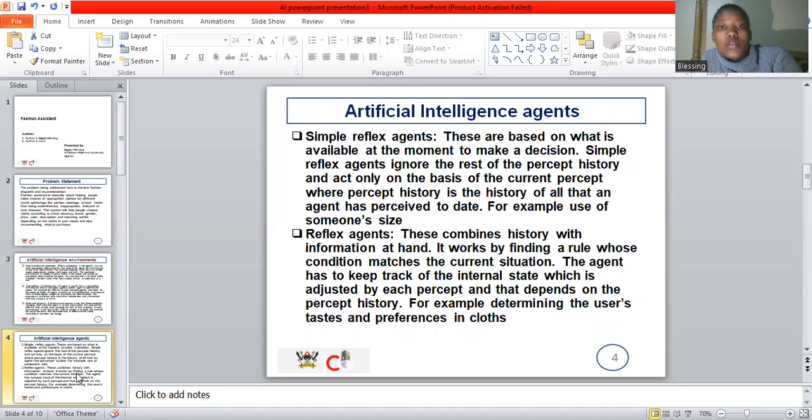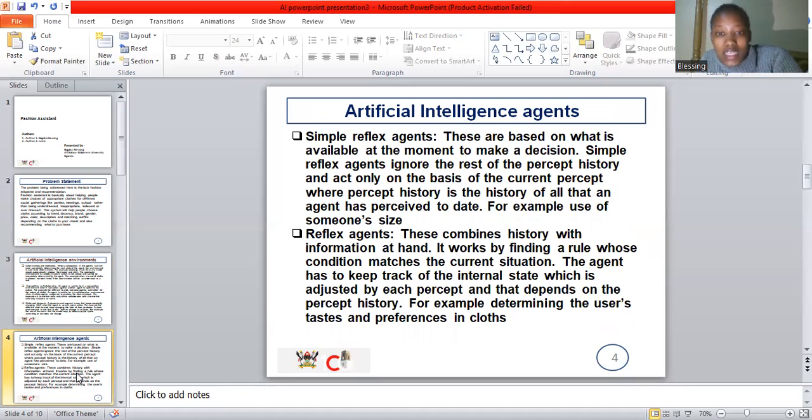Secondly, I'm going to talk about artificial intelligence agents. We have simple reflex agents. These are based on what is available at the moment to make a decision. They do not combine history or anything. An example is someone's size. You will not have to go back to the history to determine the color of the clothes someone needs according to their size. You have to use the current information, not the past history.